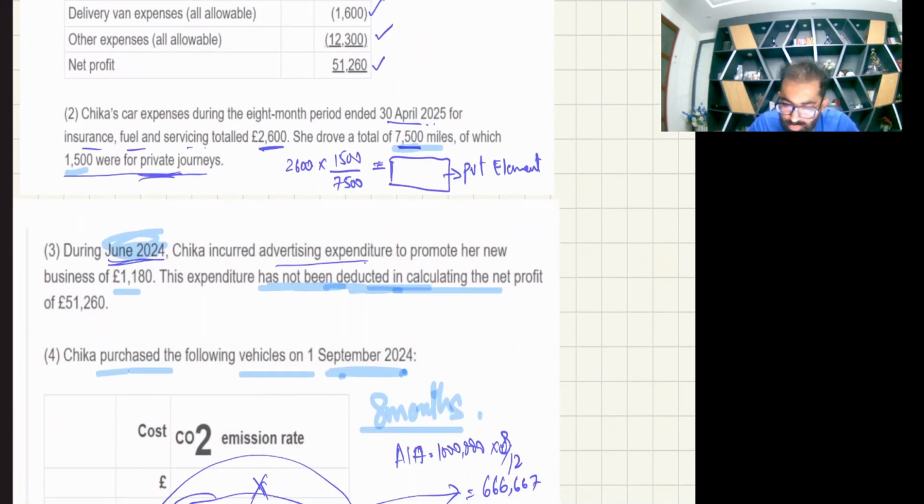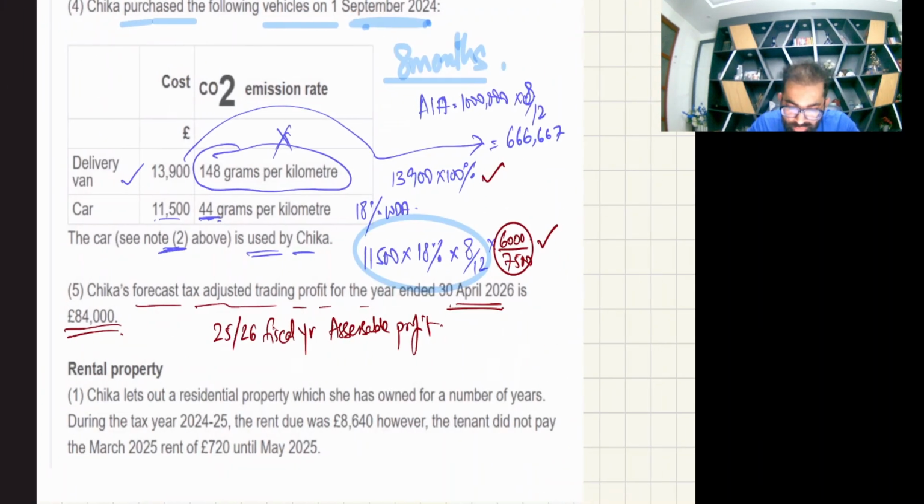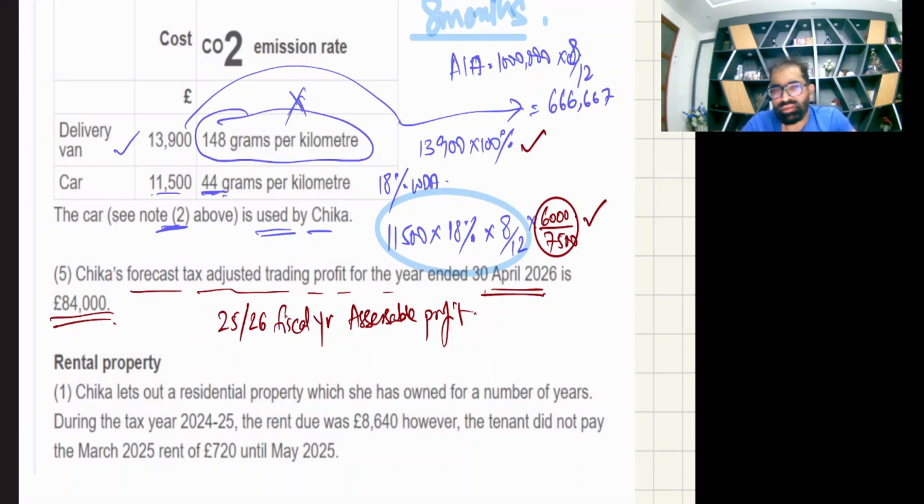And they have given you one more accounting period, ending 30th April 2026. Now apply brakes. This is the first part, which is trading income in this question.